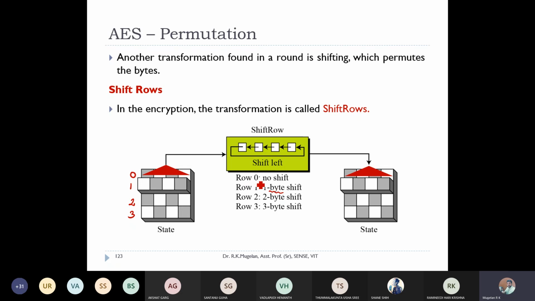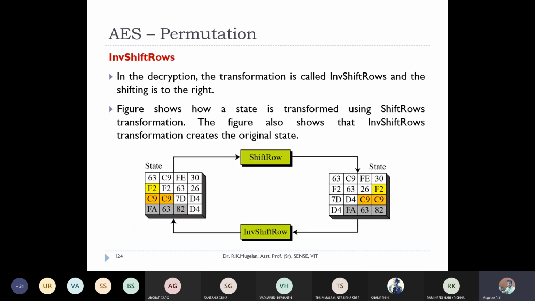So the 0th row will have no shift. Row number 1 will have a 1 byte left shift, 2 byte left shift for row 2, and row 3 will go for a 3 byte left shift. Like this you can see that F2 is moved here and C9 is moved this side, and FA, 63 and 82 have been moved here. Right. So for inverse shift row, it will move in the other direction. It's very simple.